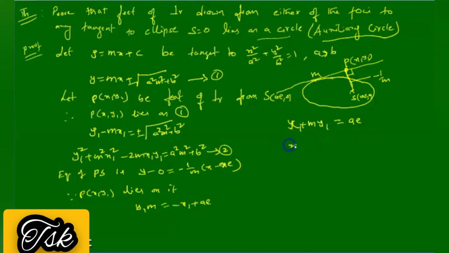Squaring: x1 square plus m square y1 square plus 2 m x1 y1 is equal to a square e square. So this is equation number 3.